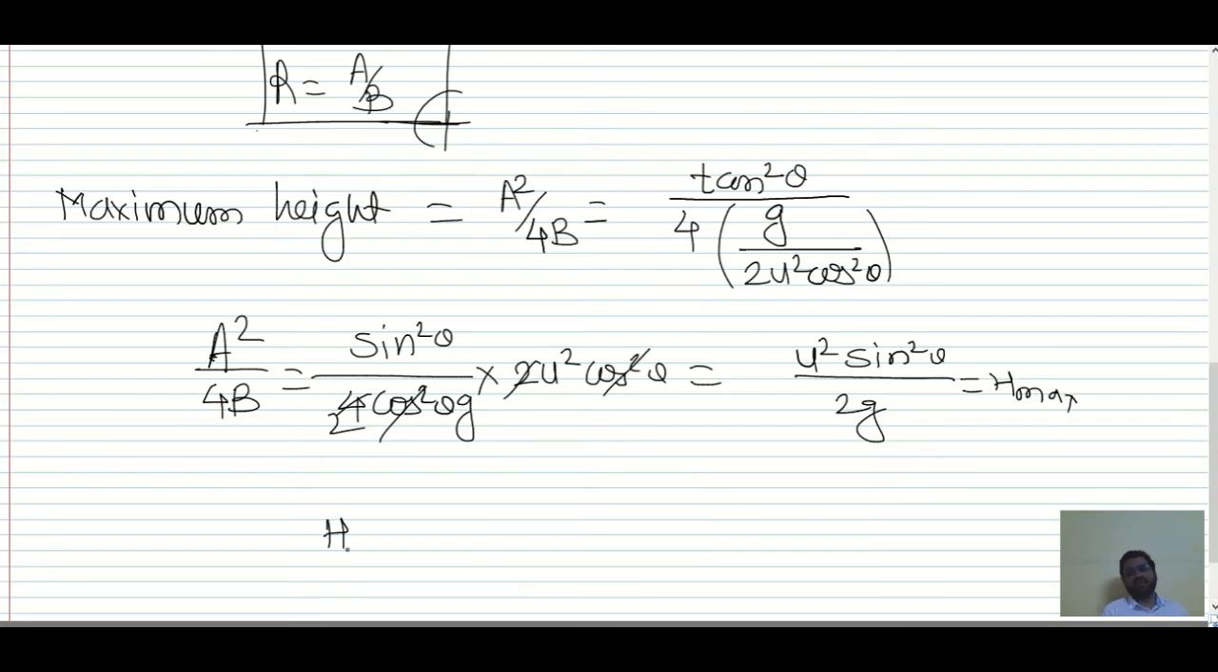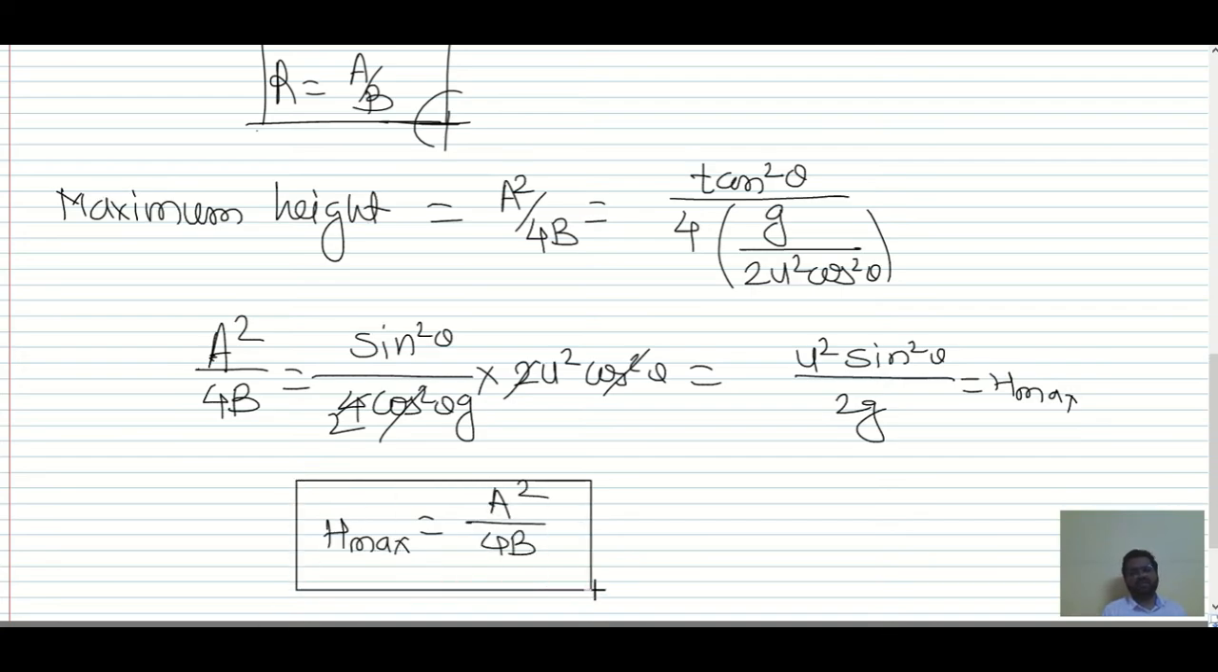So for maximum height, we have a square divided by 4b. Do remember this, right? These two formulas are very important. For range, we have a by b.